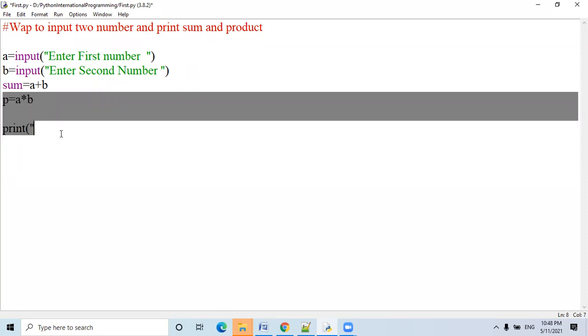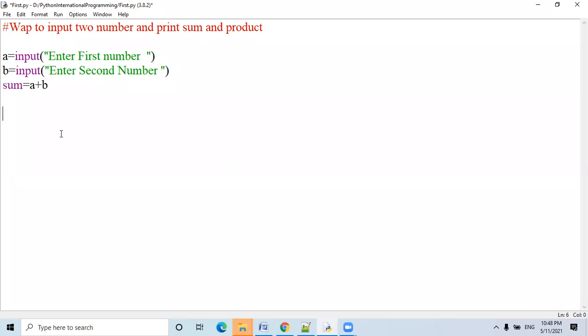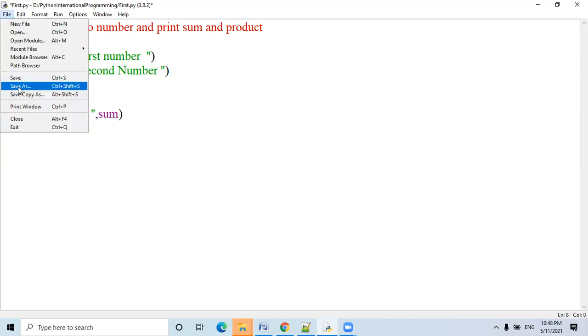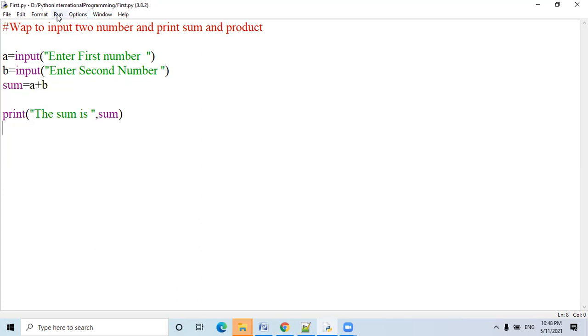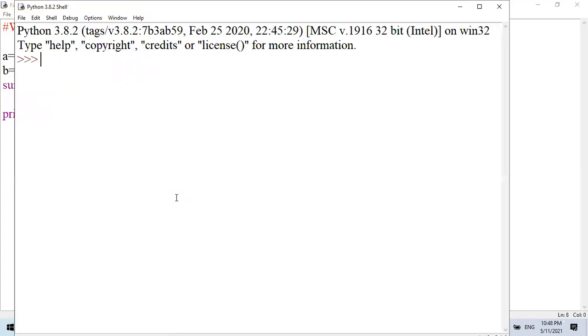Before that, I want to print only the sum, not the product. Print the sum is, comma, sum. Okay, I want to save this program and run it.